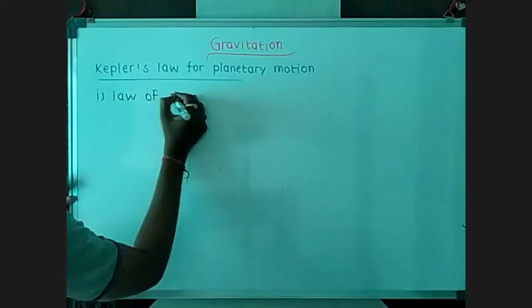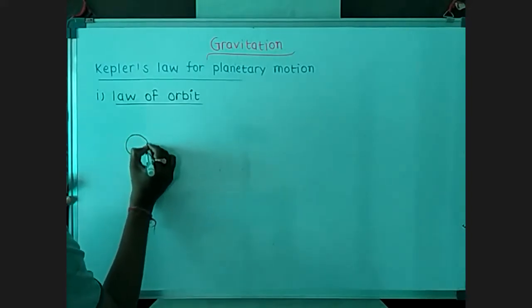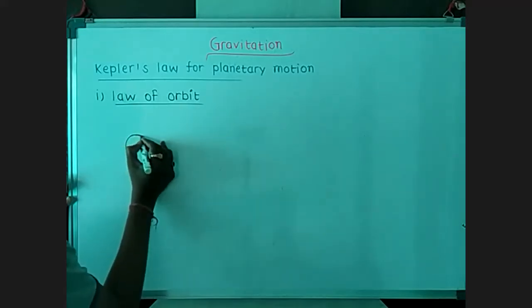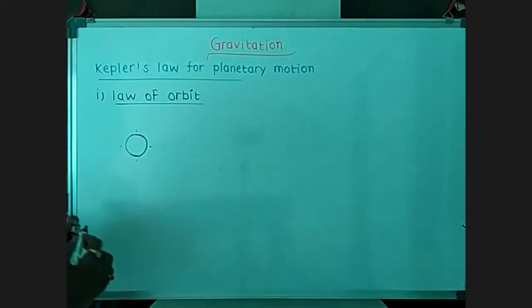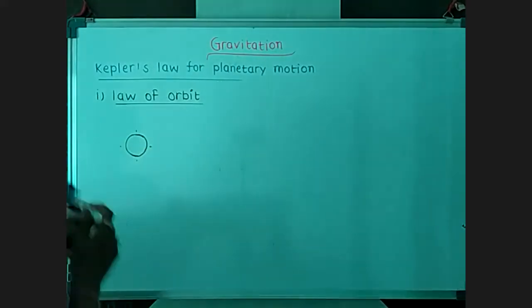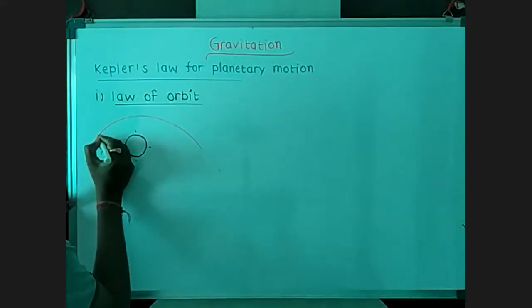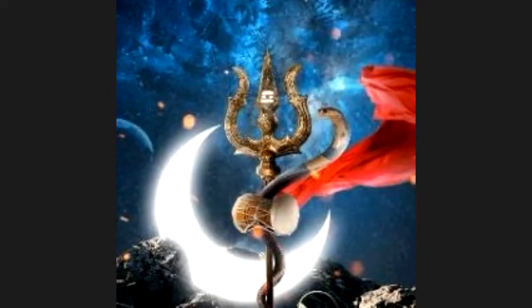If this is considered as our sun, then the planet will revolve around this sun in an elliptical shaped orbit.